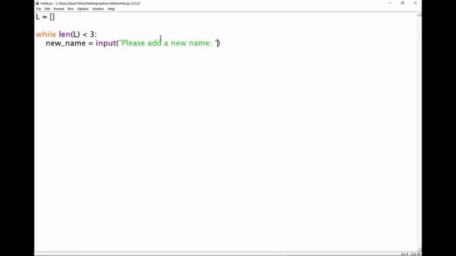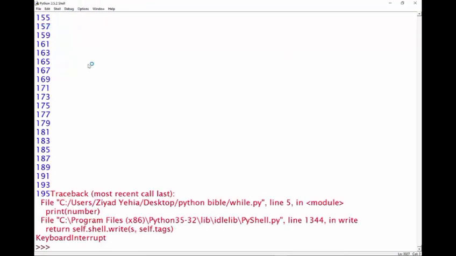Like that, okay? Now, whatever they input, let's say we strip it and we capitalize it as well because it's going to be a name. Okay, and then we want to append that to the list. L.append the new name. Okay, and after that, we're going to print, sorry, list is full, and print out the list. Okay, now when I run this, look what happens.